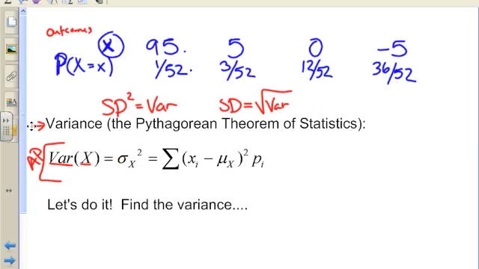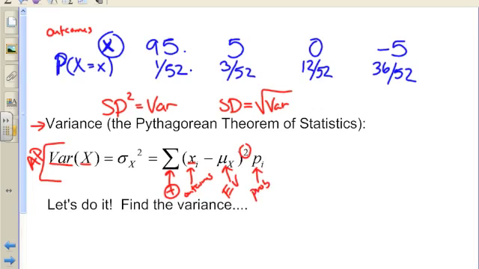So here's how we find the variance. It looks a little ugly, but we'll tackle it. We've seen this before. This symbol means we're going to add everything together. Okay, in parentheses, we have x. Remember, x is our outcome. Okay, so these are the outcomes. Mu, well, that's our mean, or our expected value. And then we're going to square that, and we're going to multiply it by the probability. All right, so let's do it.